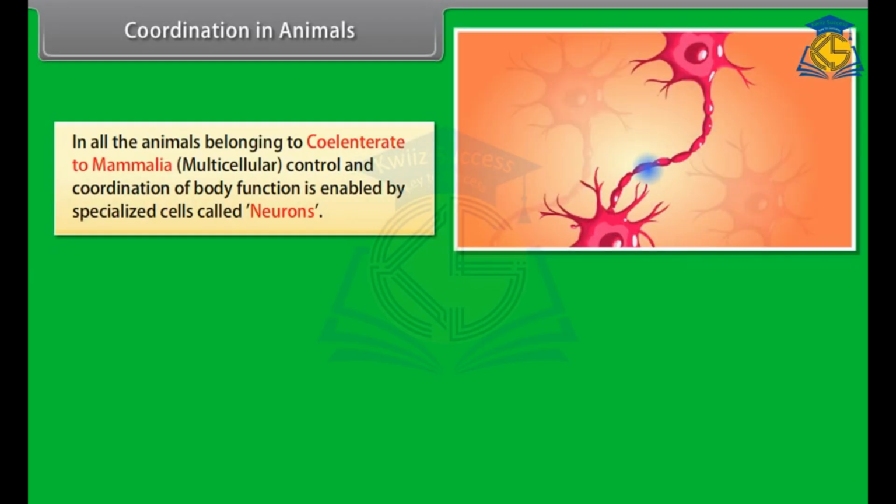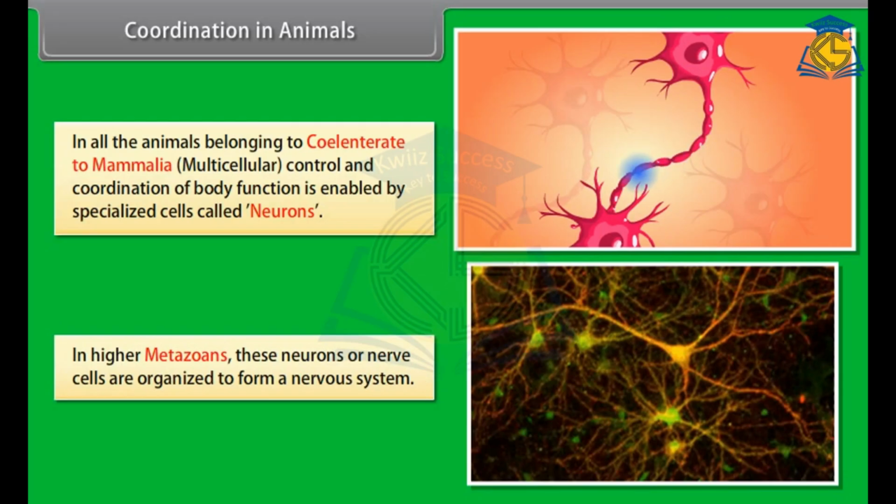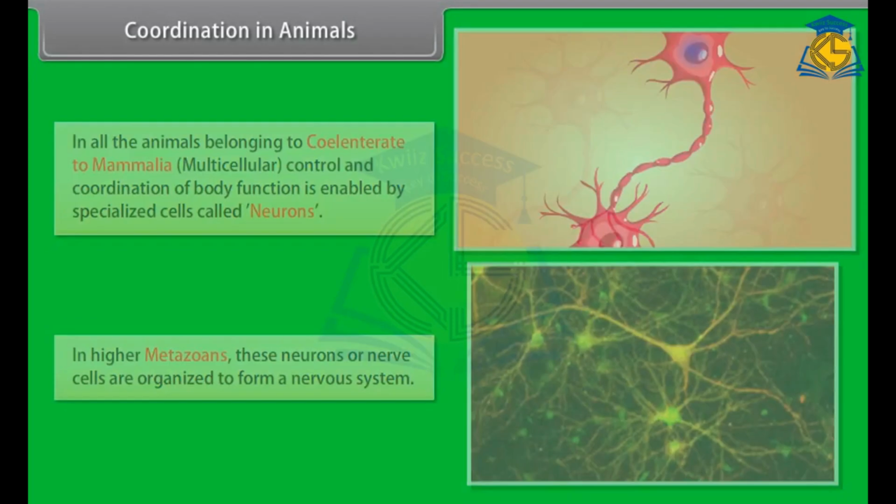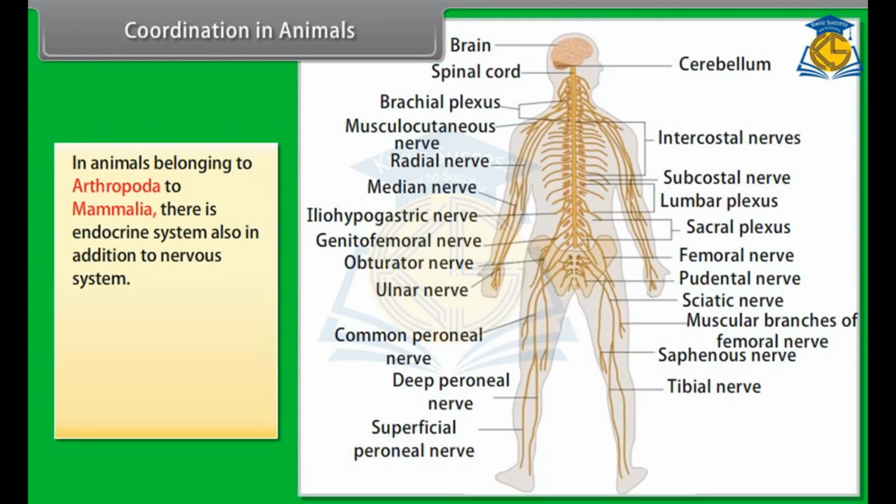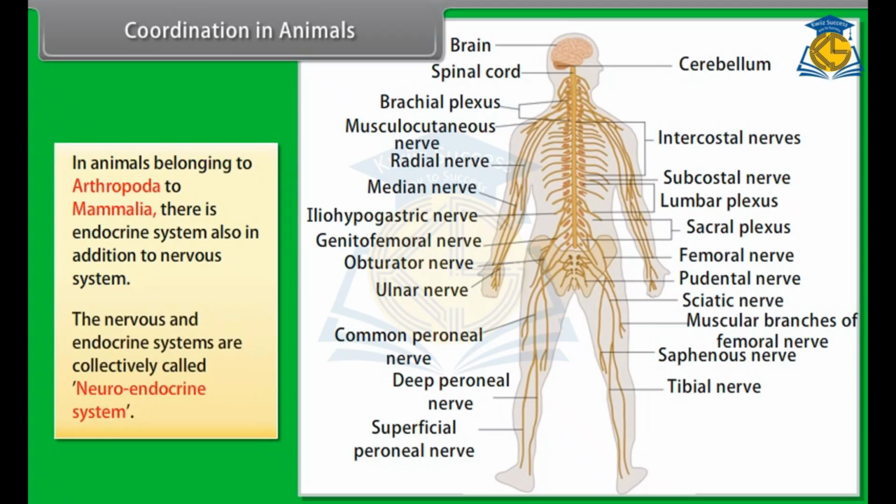Coordination in animals. In all the animals belonging to coelenterate to mammalia, multicellular control and coordination of body function is enabled by specialized cells called neurons. In higher metazoans, these neurons or nerve cells are organized to form a nervous system. In animals belonging to arthropoda to mammalia, there is an endocrine system also in addition to the nervous system. The nervous and endocrine systems are collectively called neuroendocrine system.